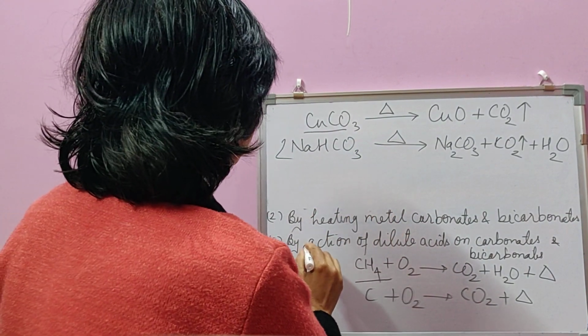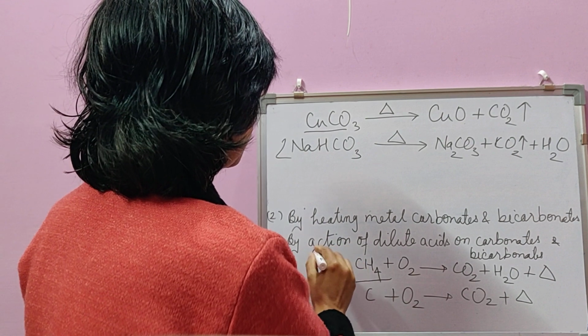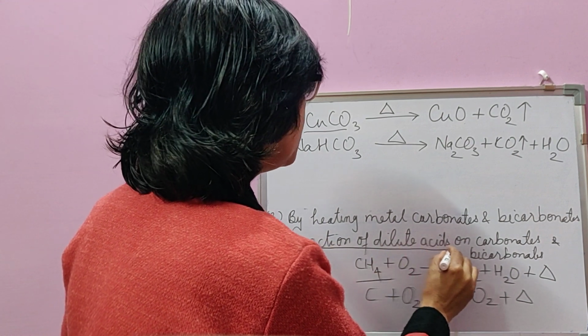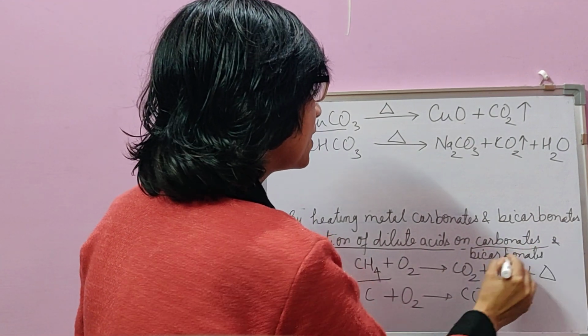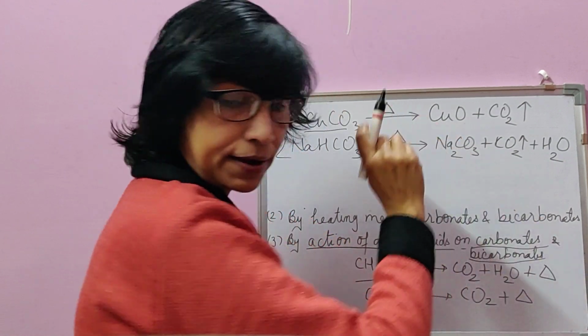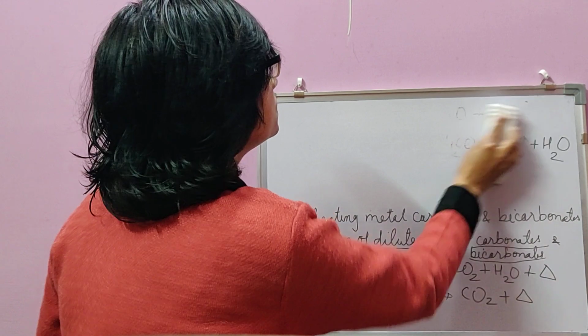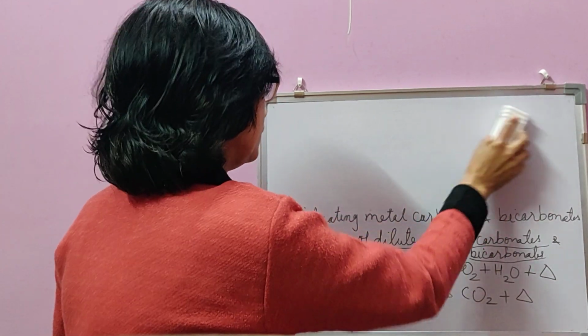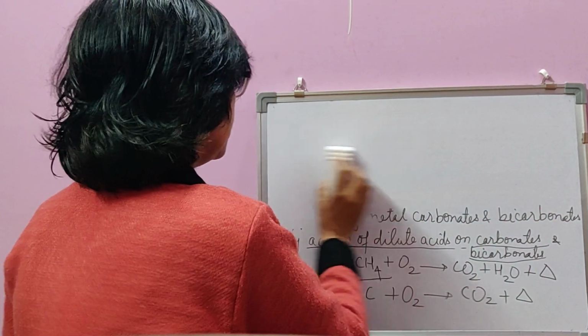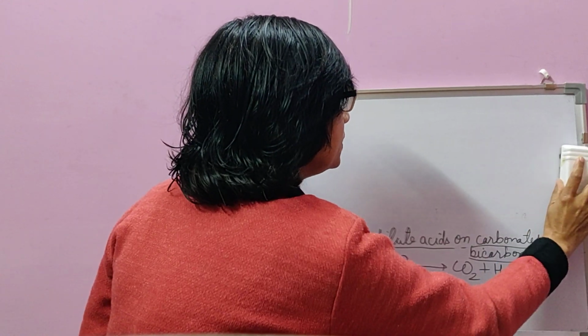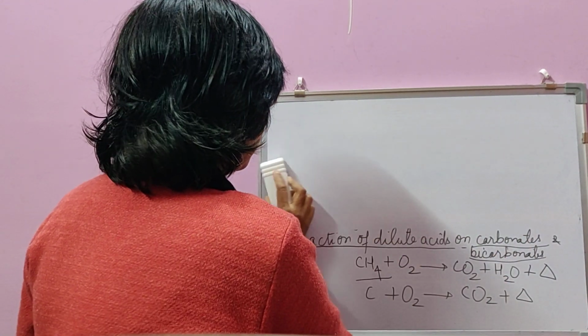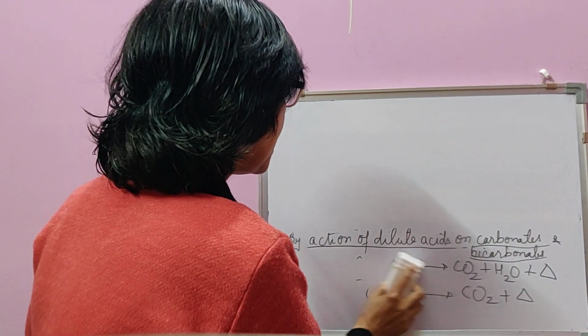Then the third method, by which Joseph Black also prepared it, is by action of dilute acids on metallic carbonates and bicarbonates. This is the method which is used for lab preparation of carbon dioxide as well.